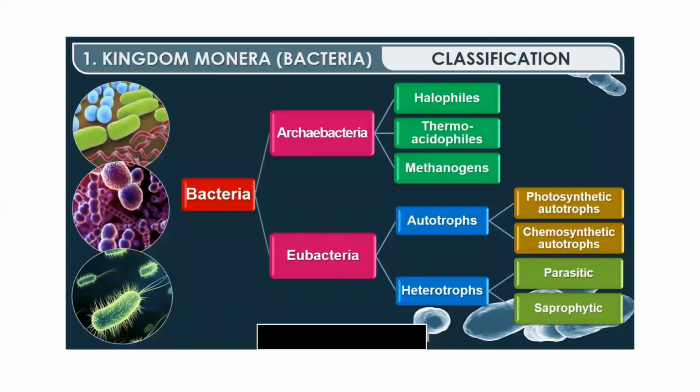Now, kingdom Monera, as we have studied, it includes archaebacteria and eubacteria. When you consider archaebacteria, all these are the primitive bacteria which have halophiles, thermophiles, that is thermoacidophiles, and methanogens. Eubacteria, which is higher bacteria, includes autotrophs and heterotrophs.